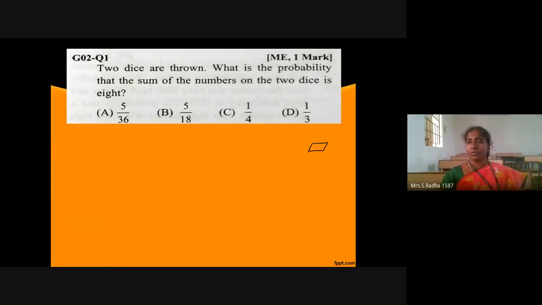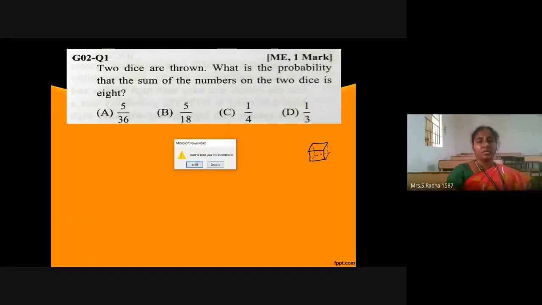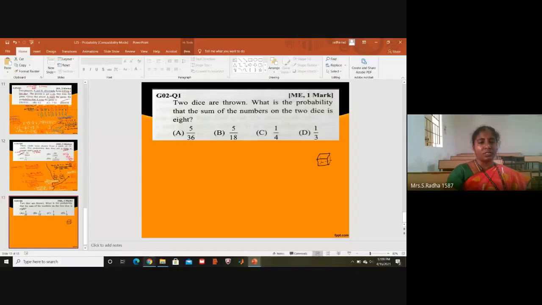Okay, so a cube means it will be something like this. 6 faces. Each face has one number written. Okay, 6 faces are there, and we know that the numbers are 1 to 6. And if you see, 2 such dice are thrown.